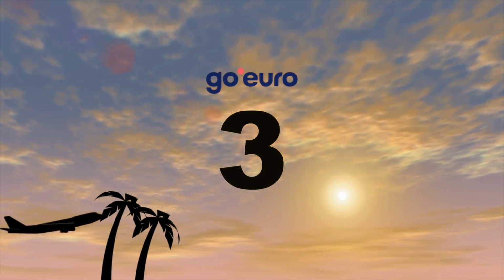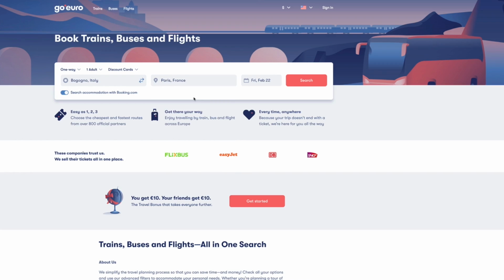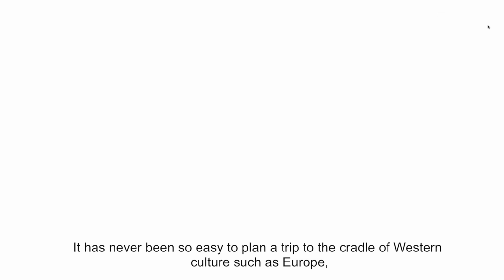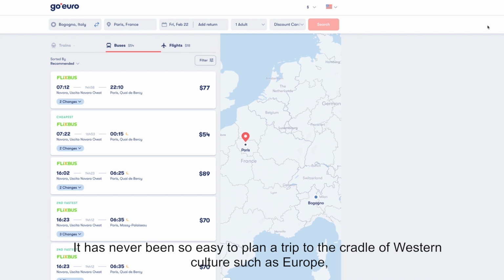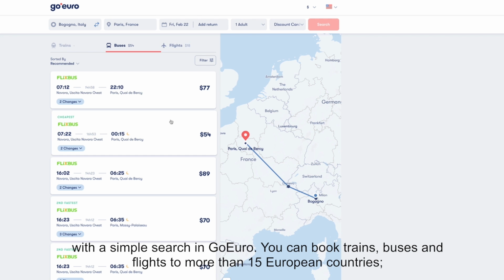Number 3. Go Euro. It has never been so easy to plan a trip to the cradle of Western culture, such as Europe, with a simple search in Go Euro.